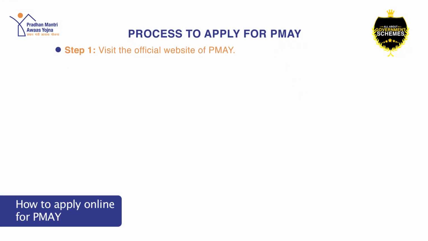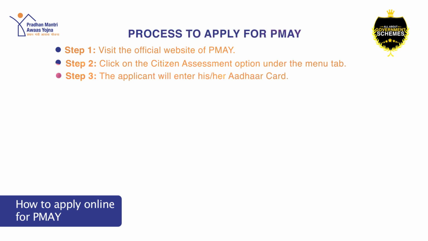Step 1. Visit the official website of Pradhan Mantri Awas Yojana. Step 2. Click on the Citizen Assessment option under the menu tab. Step 3. The applicant will enter his or her Aadhaar card number. Step 4. Once the Aadhaar card number is entered, the application page will open.